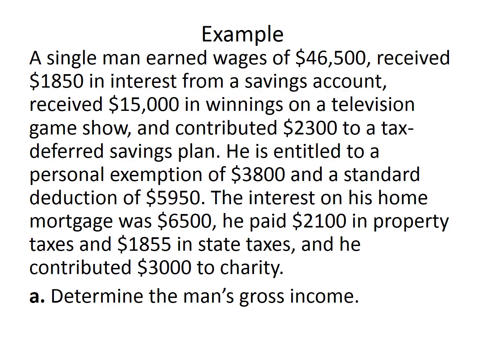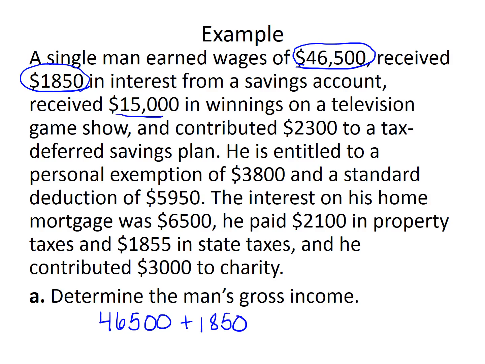All right. So remember that not only do we have to take into consideration his income, not his adjusted gross income, just his gross income, you have to take into consideration how much he earned, but also how much he earned in interest. So he received $1,850 in interest and $15,000 winnings in a game show.